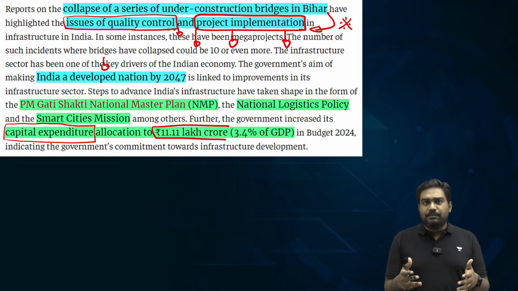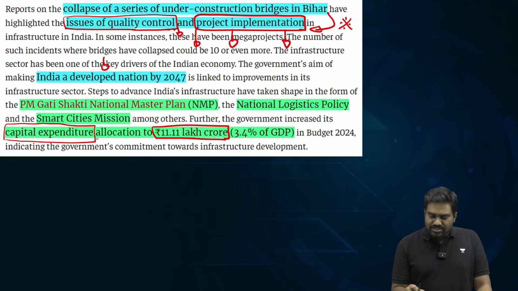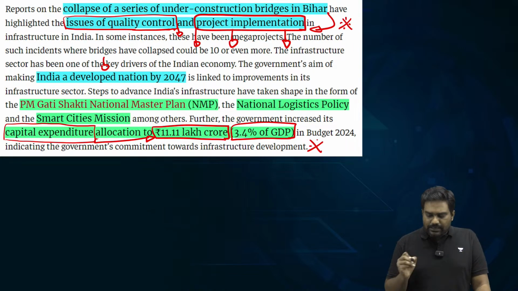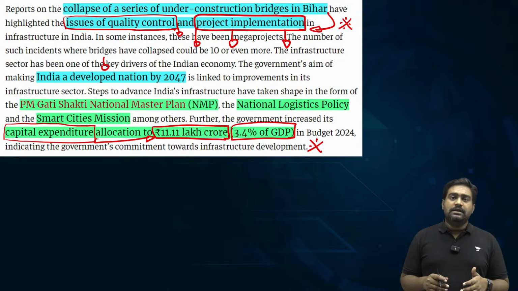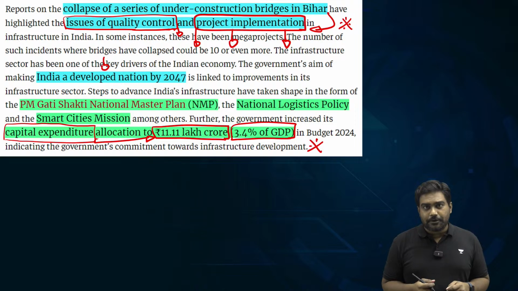If you look at this year's union budget, more than 11 lakh crore rupees has been allocated, which is 3.4% of our GDP, which itself is a record allocation. So clearly the government at the central level has prioritized infrastructure development and adequate financial resources are being allocated. The Modi government has launched a few flagship initiatives as well to drive infrastructure creation in the country.